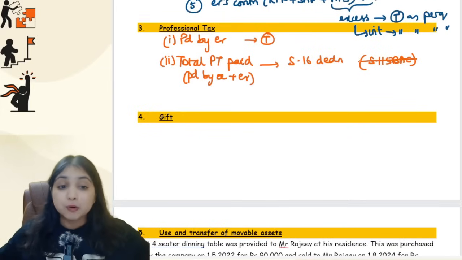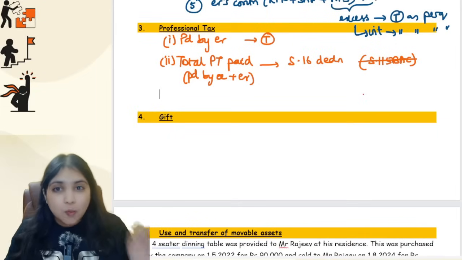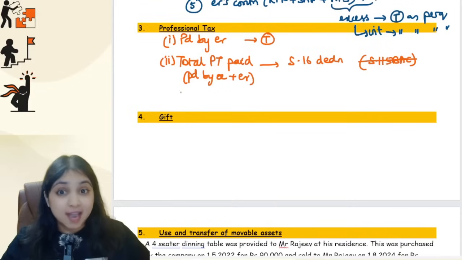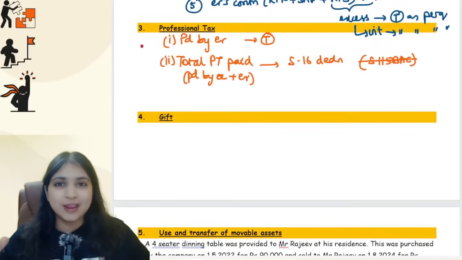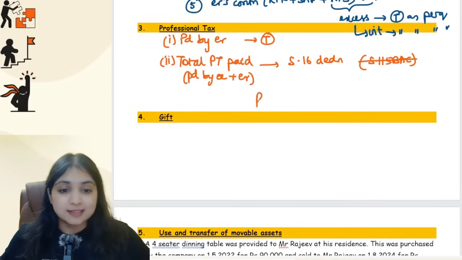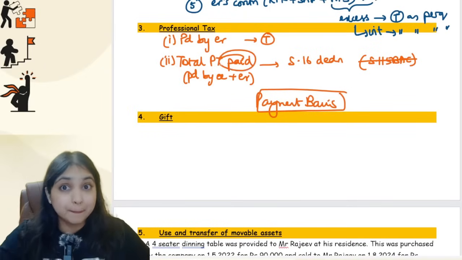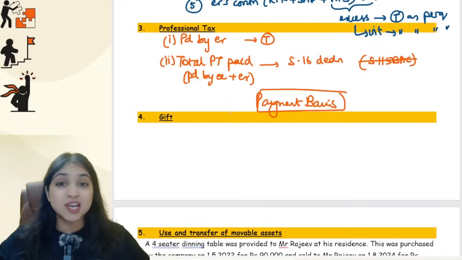Right, guys? But professional tax deduction we don't get, entertainment allowance deduction we don't get. However, if the assessee is opting out of 115 BAC, professional tax deduction the assessee can enjoy under section 16. But guys, the most important point, the whole reason why I wanted to discuss this with you is that many of you may not know that this professional tax is allowed only on payment basis, which means we have to see total how much professional tax has been paid, whether paid by employee, whether paid by employer, total put together how much has been paid, that only you get as a deduction under section 16.